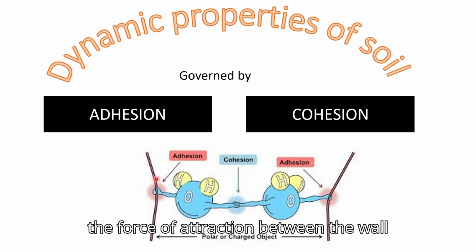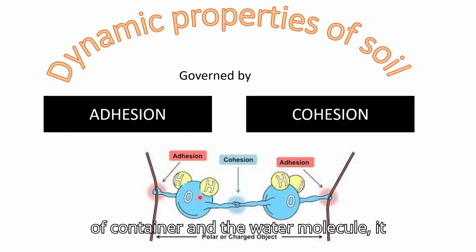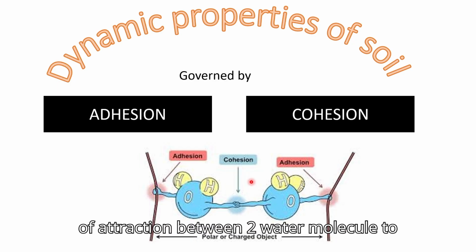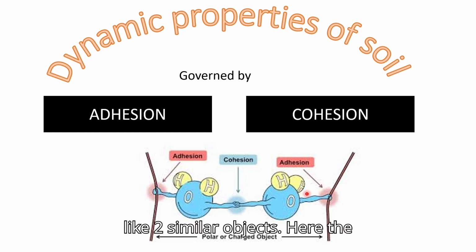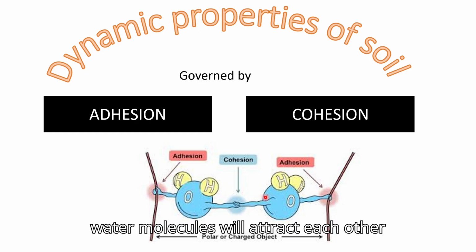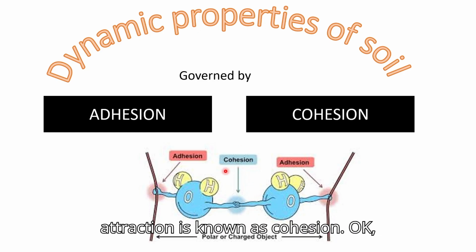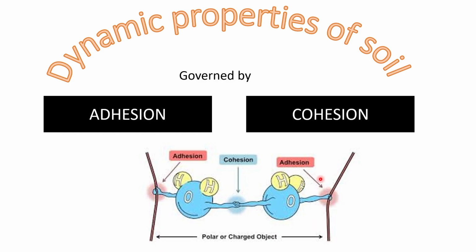So the force of attraction between the wall of the container and the water molecule is adhesion. And cohesion means the force of attraction between two water molecules, two similar objects. Here the water molecules will attract each other through cohesion. That force of attraction is known as cohesion. Okay, so dynamic properties of soils are governed by adhesion and cohesion.